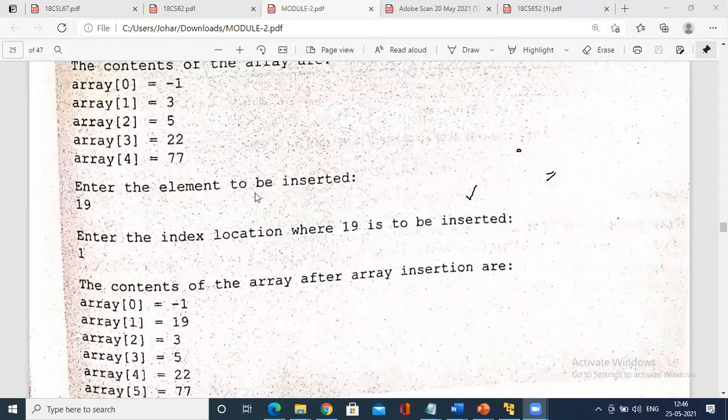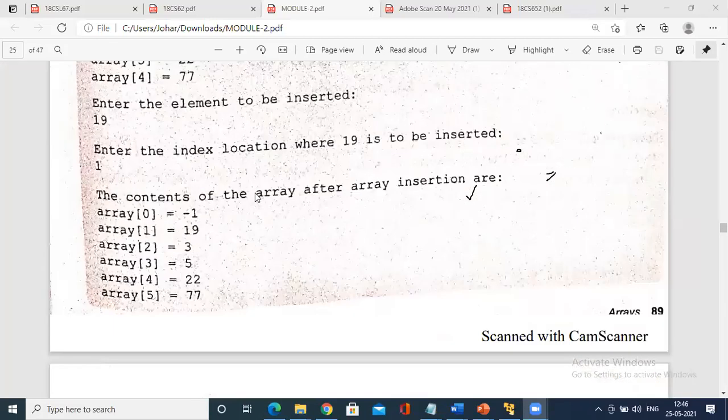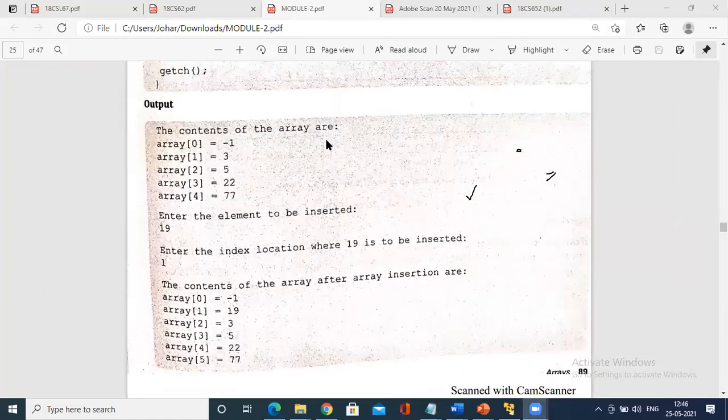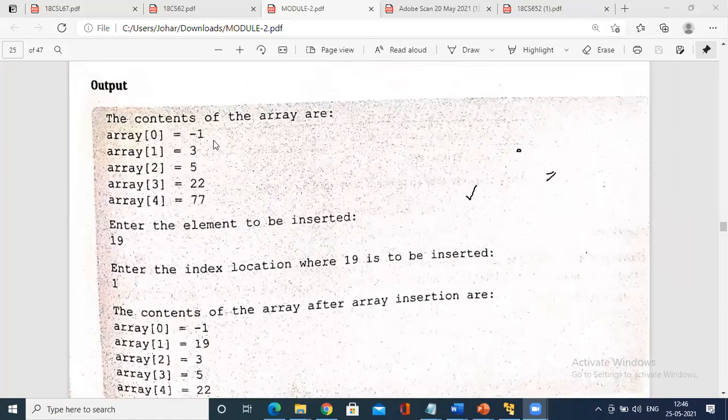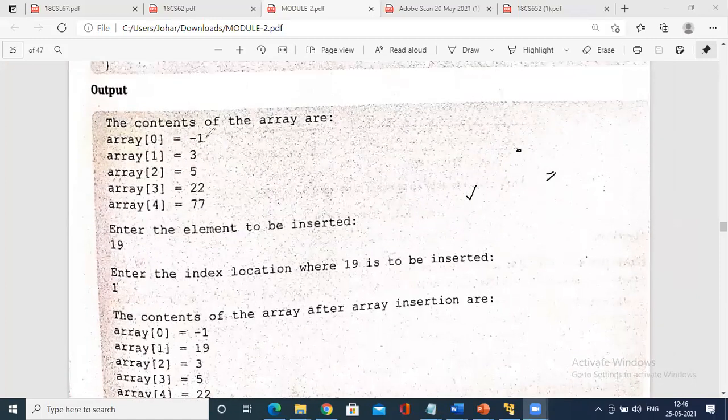See here, is it visible? Hopefully. See, if the screen is visible, I'll just enlarge. So at location a of 1 has to be replaced with a new element called 19. So at this moment, what happens? You just try to analyze the shiftings of this memory a of 1. A of 1 is to be shifted to a of 2. A of 2 to be shifted to a of 3. A of 3 should shift to the memory, the value of a of 4.